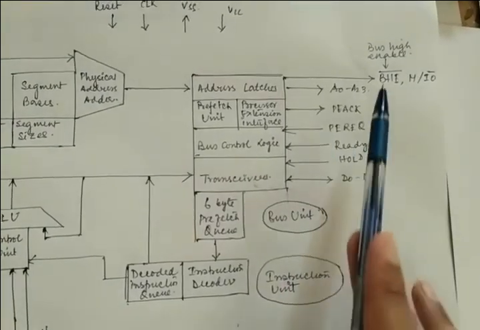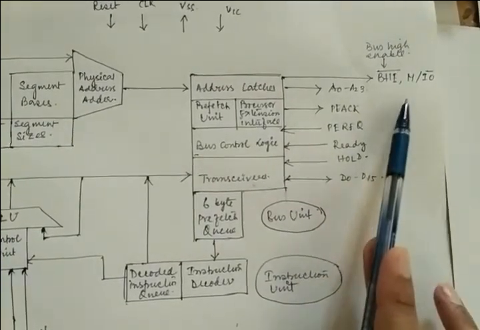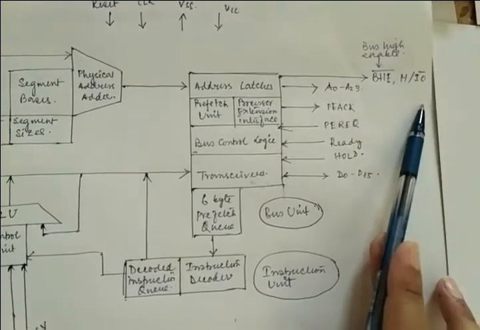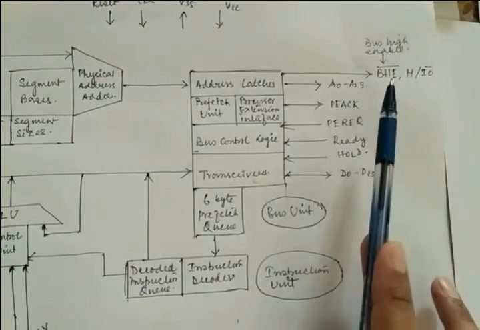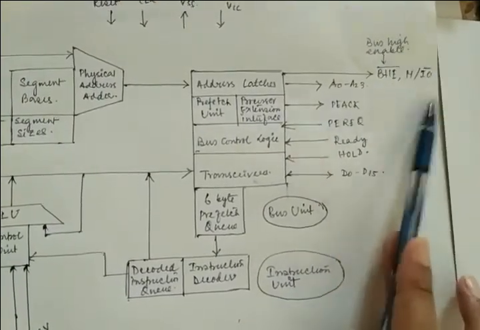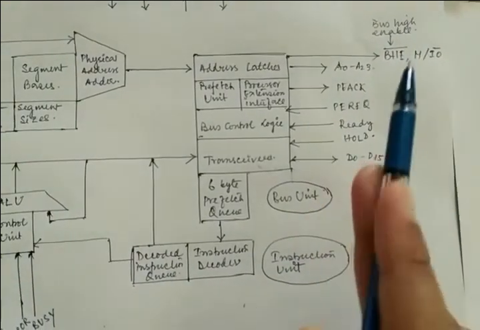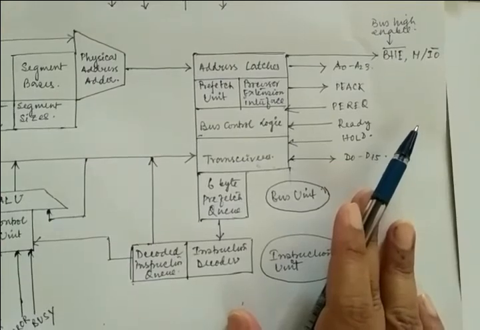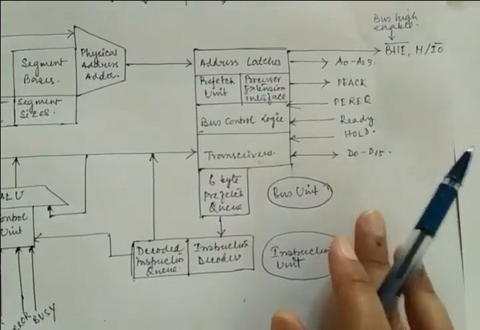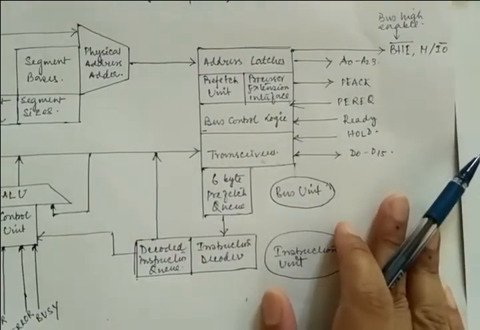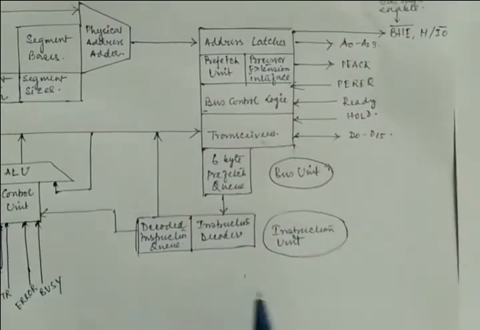And there is also another signal, that is BHE bar, or M/IO. BHE means bus high enable, and M/IO means memory or input output. So all are similar to your 8085 or 8086. Basically, this has a similarity with your 8086. Clear? Okay, now the instruction unit.